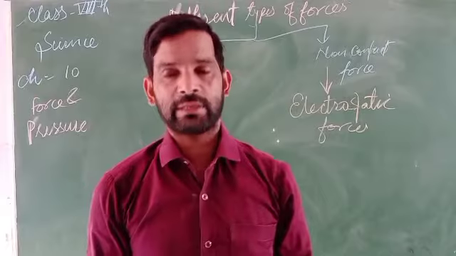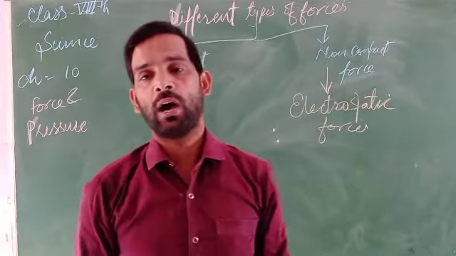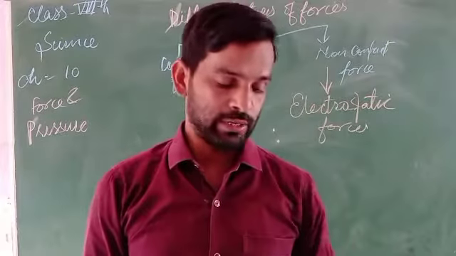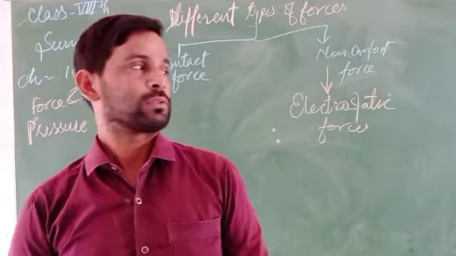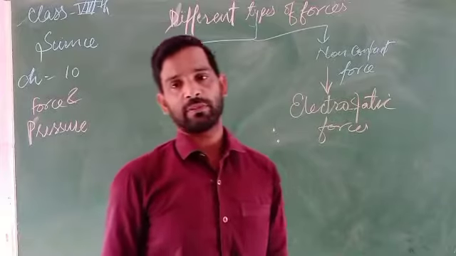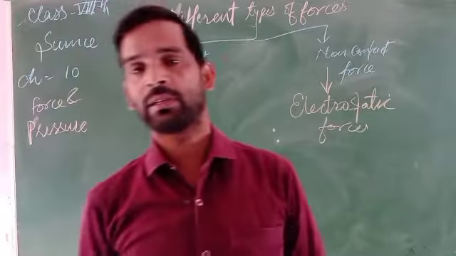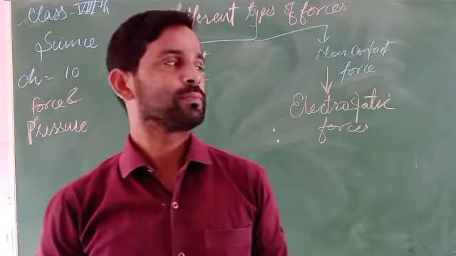The force acts from a distance. This is how contact and non-contact types of force act. So this is the different types of contact and non-contact forces which we have discussed. Later on we will discuss different topics.